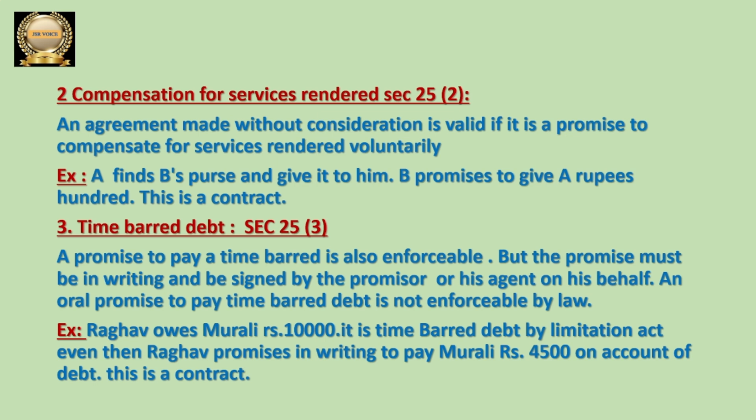Anyhow, it is a valid one. Raghav is promising in writing that he is going to pay 4,500. So here Raghav is giving consideration to Murali. In return, Murali at present is not giving anything in the present agreement. Even then that is a valid one, because it is related to a time barred debt. Okay, let us go and discuss the next one.